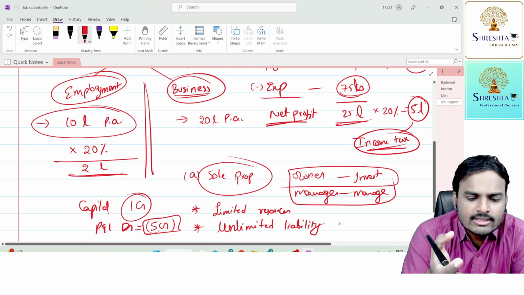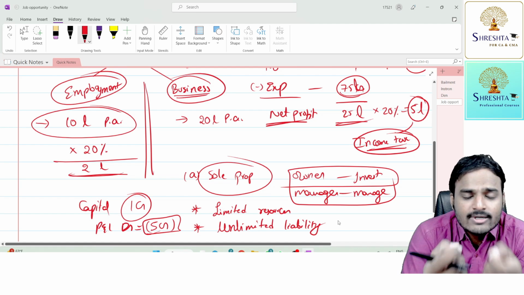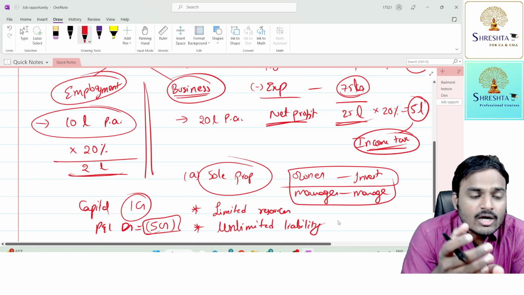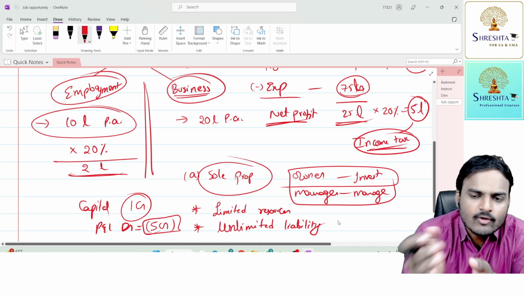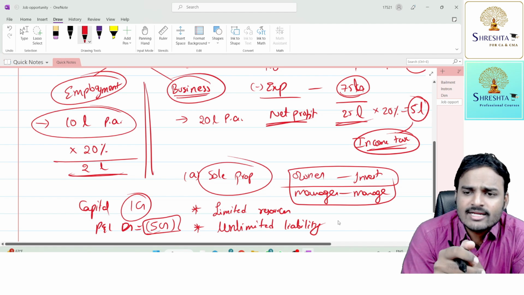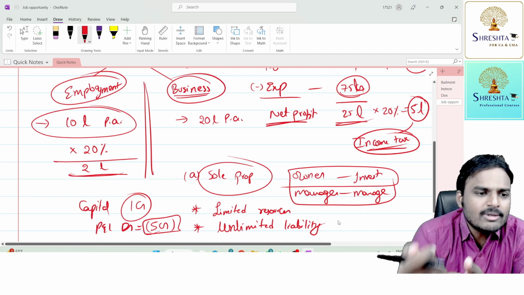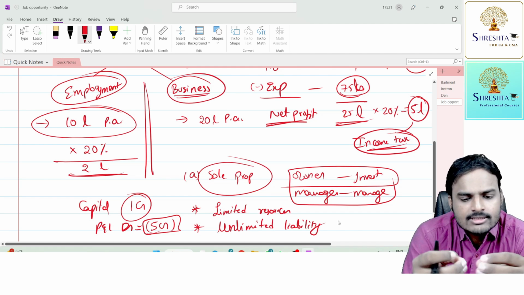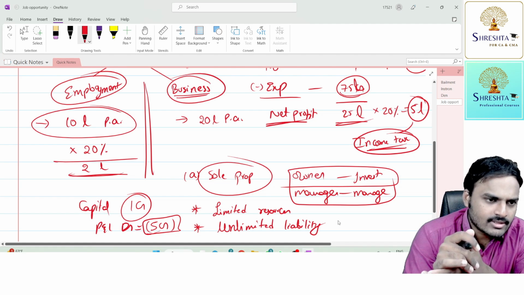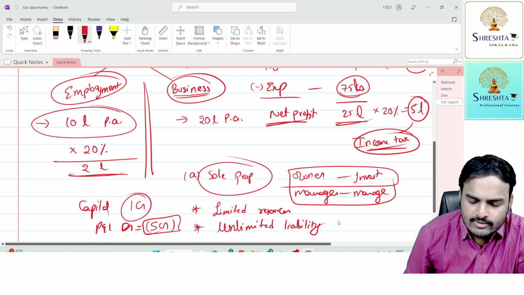And since there is no law which requires sole proprietors to register, there is no control over the sole proprietorship type of organization. So from the owner's point of view, the risk is unlimited liability. From the public's point of view, there is a risk: this person may close the business, he may run away. Yes or no? Next one.